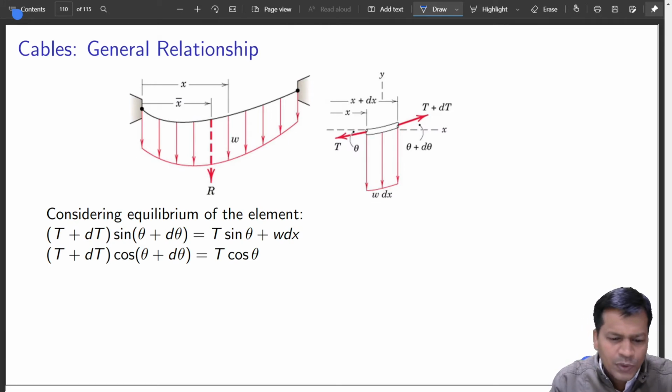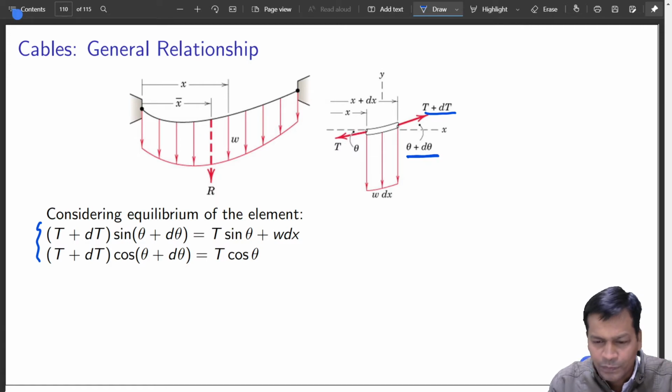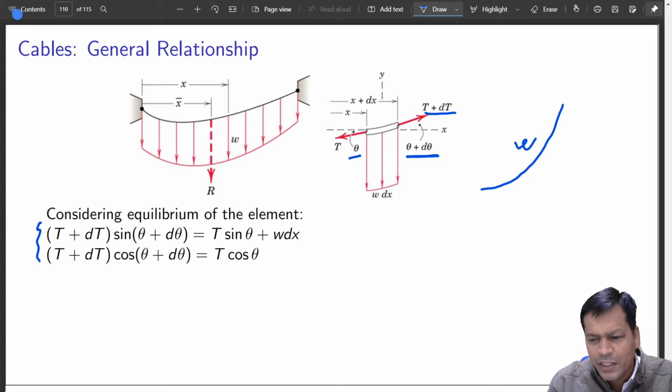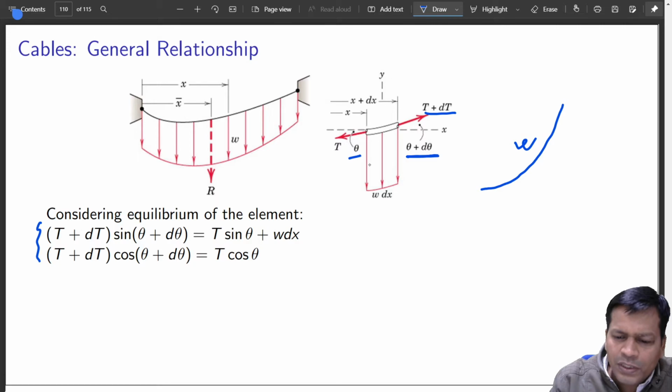Using the force triangle, you can consider it this way: T plus dT, cosine of this angle. Again, the angle is not constant, I am assuming. If this is theta, this is theta plus d theta, because the slope is gradually increasing. I have assumed it is almost natural. So this is theta plus d theta.